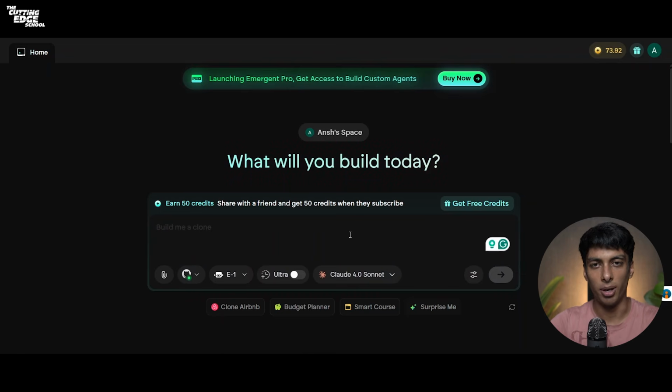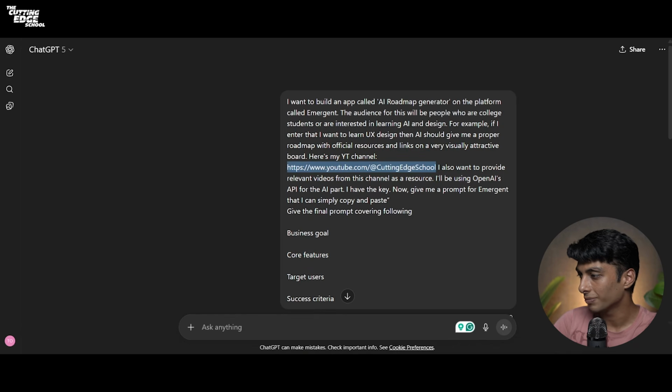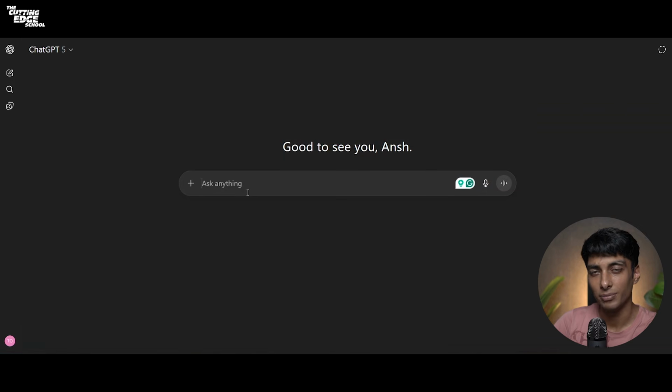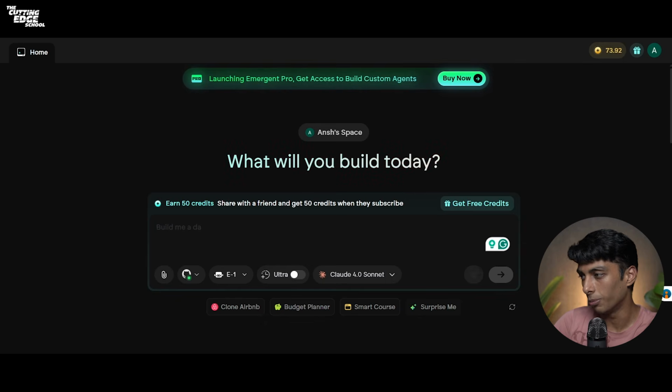Now, here is the problem. Every second day, a new AI tool is coming up. Now, Google has recently launched Nano Banana. Now, what if you can use that Nano Banana and create a tool on top of it, which is a mobile app? How cool will that be? Now, let's see how we can create that. So, for that, I'll simply go back to ChatGPT, open a new chat, and explain my idea that I want to build using Nano Banana.